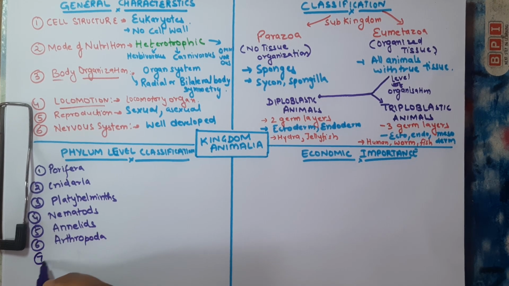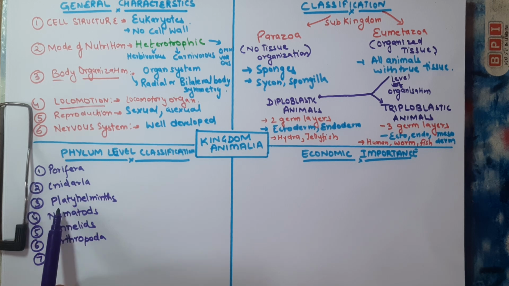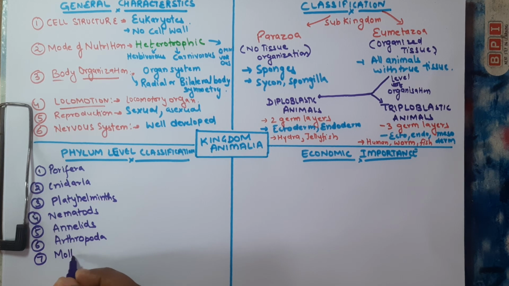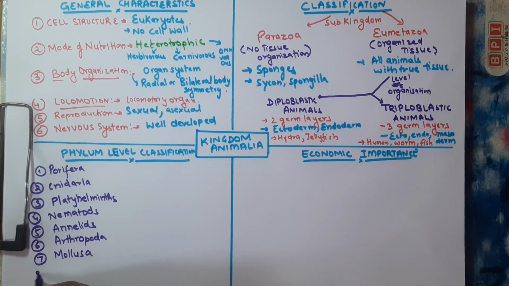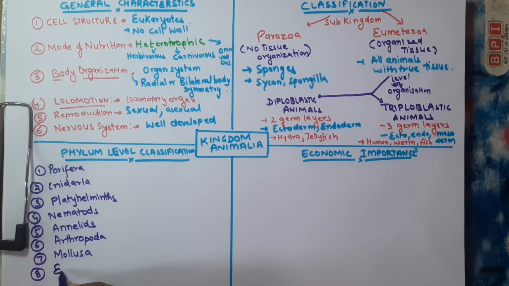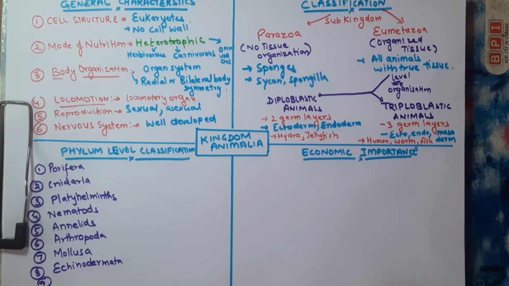So we wrote here the different classes like Porifera, Cnidaria, Platyhelminthes, Nematodes, Annelids, Arthropoda, Mollusca, the eighth one Echinodermata, and the last but not the least, the Chordata.